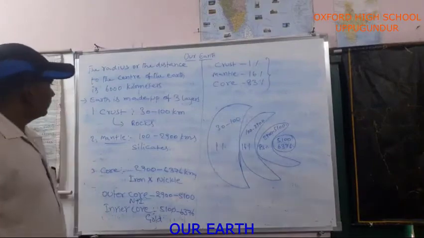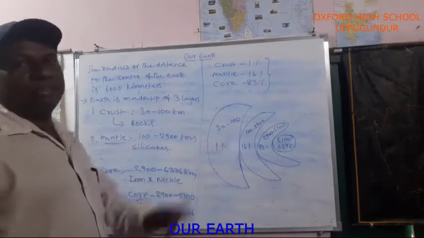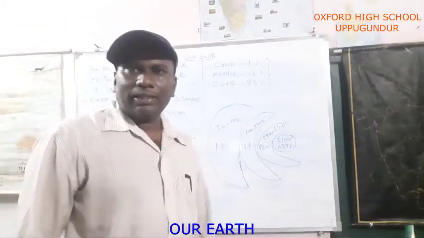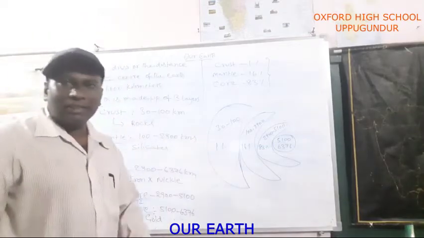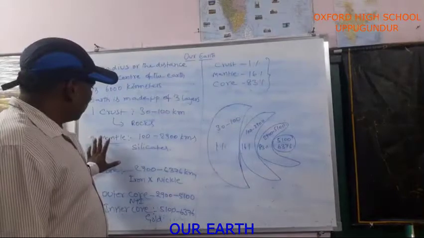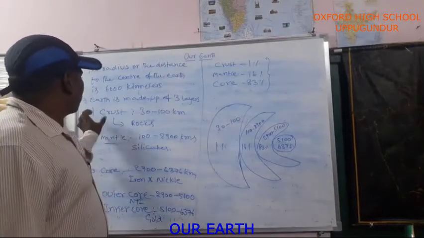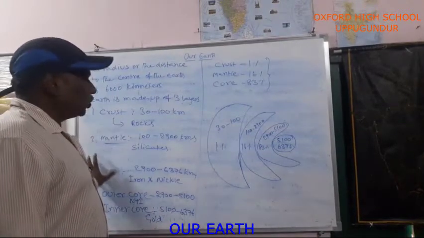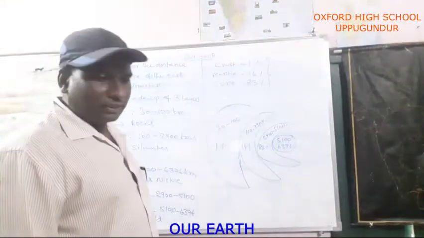So the earth is made up of three main layers. Earth is made up of how many main layers? Three. From an examination point of view, this particular topic is very, very important. First, crust, mantle, core.